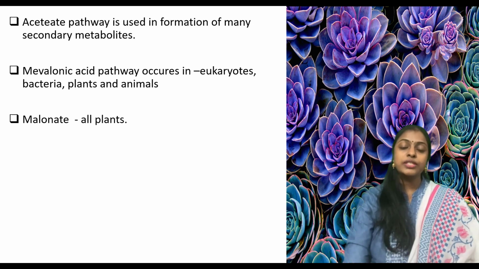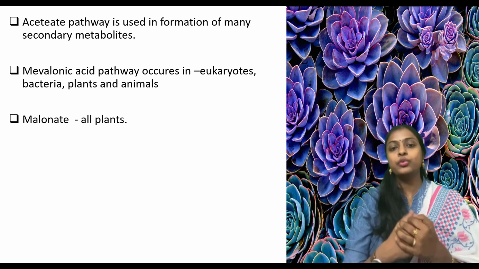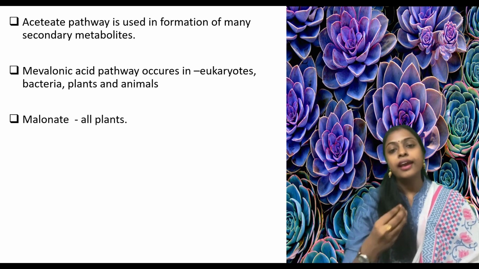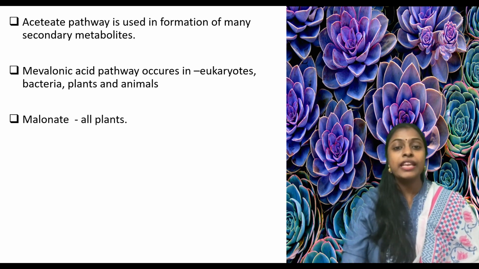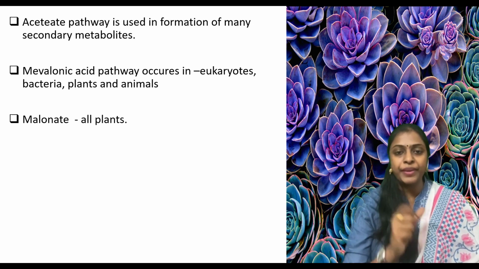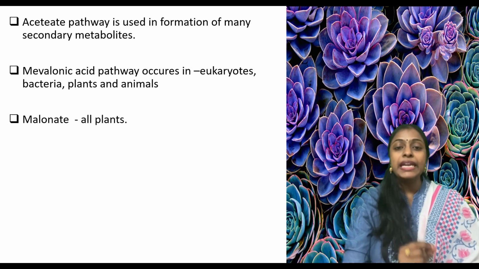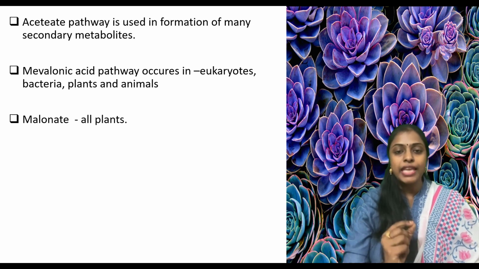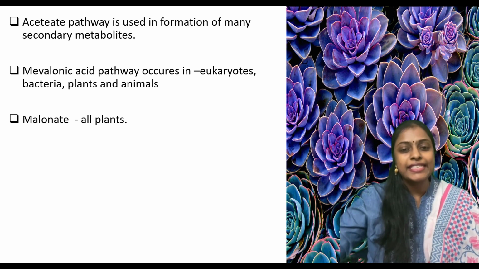So what are the uses of fatty acids? They are used for the production of energy for our muscles, heart and other organs. We can also call them the building blocks of our cell membrane. So let's see the cycle of this acetate pathway.